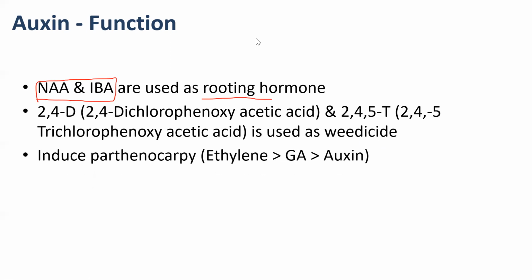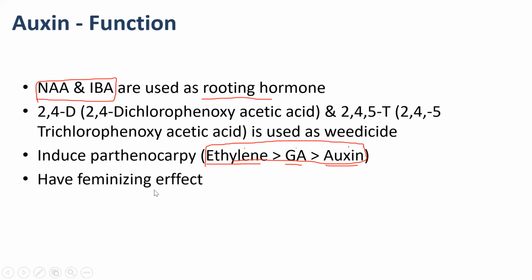But mind it, all three, ethylene, gibberellic acid, and auxin, have the potential to induce parthenocarpy, but their potential is in this sequence: ethylene is more, then GA, then auxin. So these are commercially utilized for inducing parthenocarpy. And they have a feminizing effect. Auxin is often called a female hormone and gibberellin is called a male hormone. This is often asked, which is the male hormone and which is the female hormone. Auxin is actually called the female hormone.